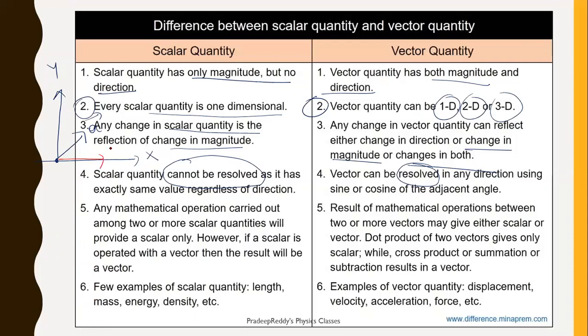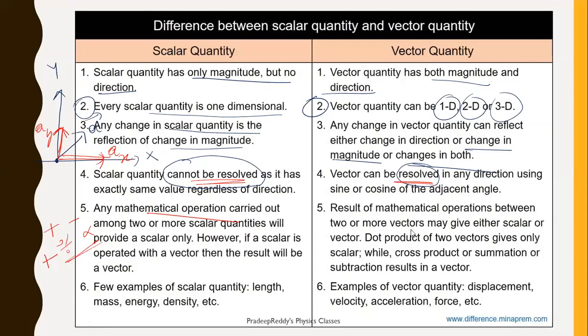This is the magnitude of a along the x-axis, and this is the magnitude of a along the y-axis. So the same vector is resolved into two components, along the x-axis and along the y-axis. About resolution, you will be learning in vectors. Scalar quantities cannot be resolved, whereas vector quantities can be resolved. And for scalar quantities, mathematical operations like addition, subtraction, division, multiplication can all be done by simple algebraic rules.